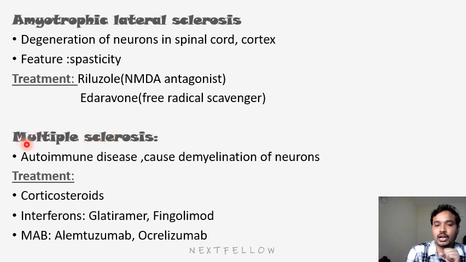Next, multiple sclerosis. Multiple sclerosis is an autoimmune disease caused mainly by demyelination of neurons. Firstly, we treat with corticosteroids in the acute phase only. Then we go with interferons, mainly glatiramer and fingolimod, and monoclonal antibodies like alemtuzumab and ocrelizumab. These are the drugs mainly used for multiple sclerosis. Because of the autoimmunity, we use steroids and interferons to control immunity.